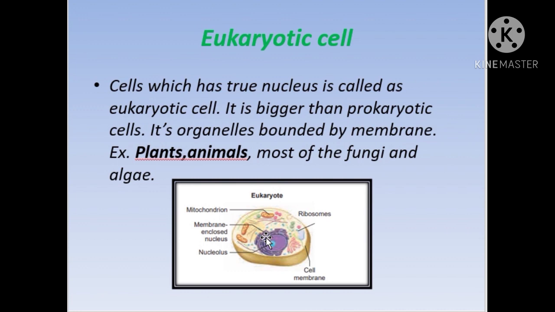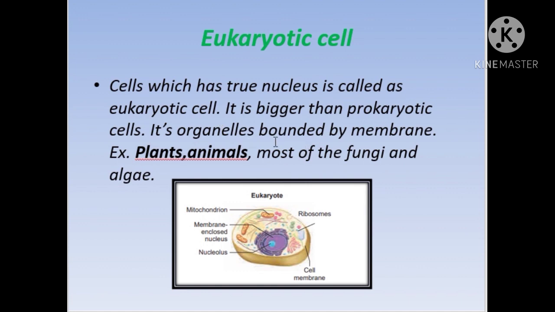A eukaryotic cell is the cell which has a true nucleus, and it is bigger than the prokaryotic cell, and it has organelles bounded by a membrane. What is the meaning of organelles bounded by a membrane? An organelle refers to any specialized structure within a cell that performs a specific function. And now what is a membrane bound organelle?